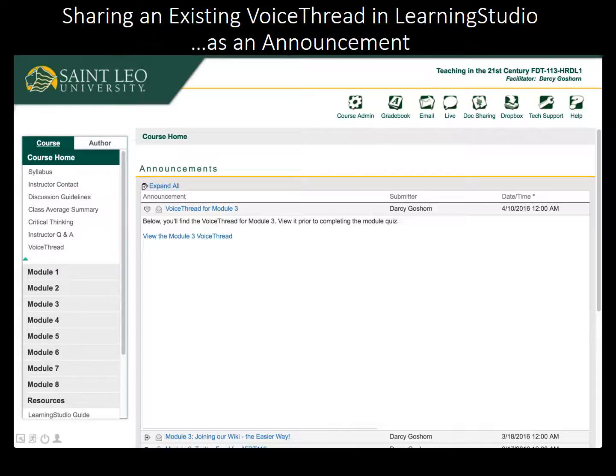Here is a finished example of a VoiceThread shared with the link option in an announcement. Notice the blue clickable hyperlink, which students will click and which will launch a new tab with the VoiceThread open in it. This is probably the safest option, since the VoiceThread will load in a new tab with lots of space for the student, and your online course will remain open in a separate tab.